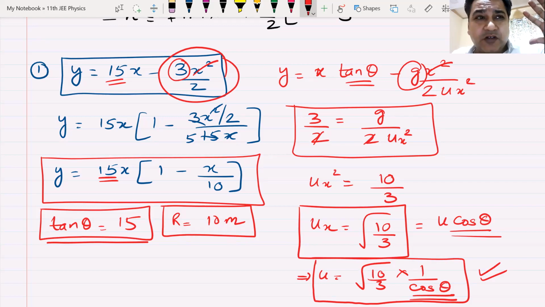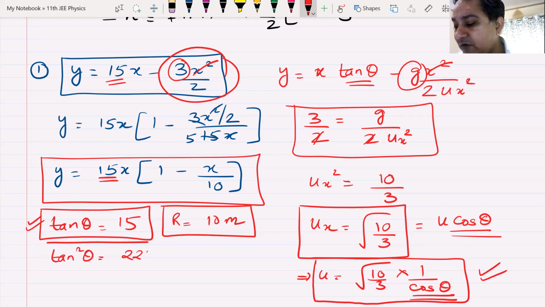If you can't find the value of cos theta, it's not a physics problem. No, it's a maths problem. Tan theta is 15. You must have done this in 9th standard or 10th standard, wherever trigonometry comes. You know the value of tan theta, find out the value of cos theta. Tan theta is this. So tan square theta becomes 225. Do we agree on this? 15 square, I think, is 225. Yes or no? Yes.